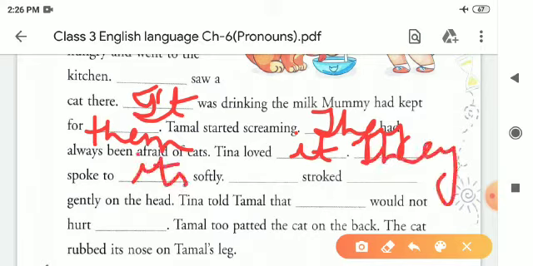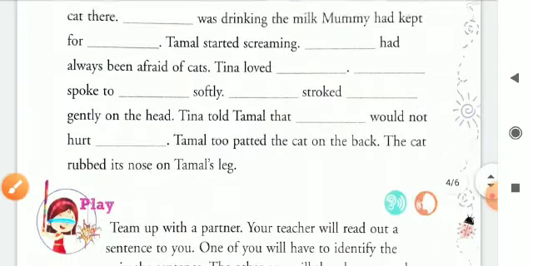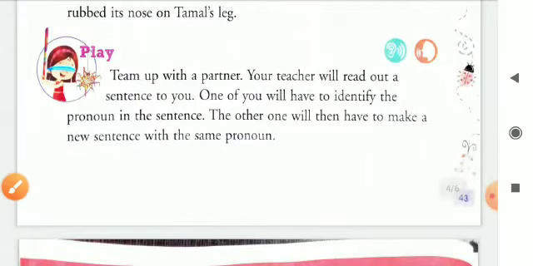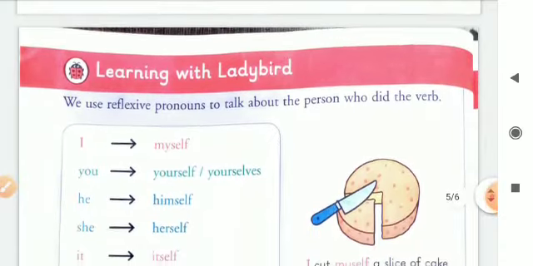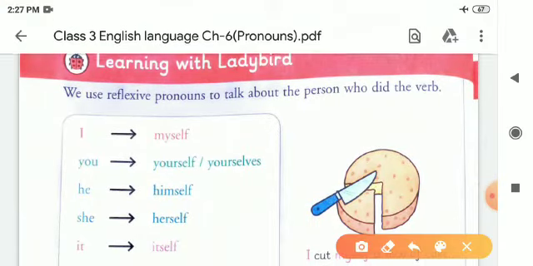So children, in this way you will complete this exercise. After that we are going to Learning with Ladybird. We use reflexive pronouns to talk about the person who did the work. So what do you understand by reflexive pronoun? A reflexive pronoun is normally used when the object of a sentence is the same as the subject.